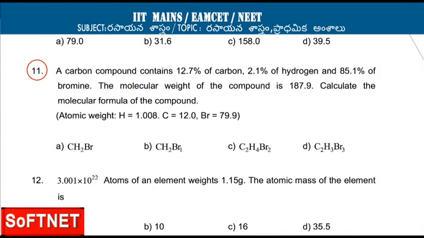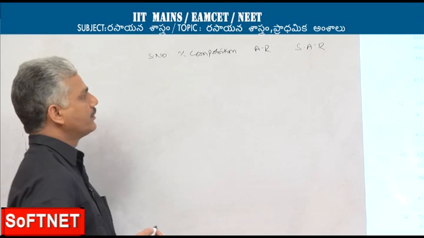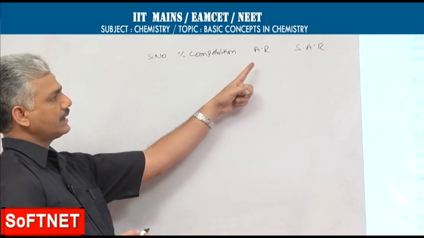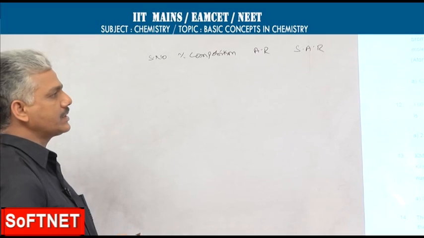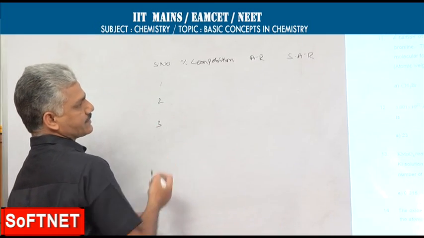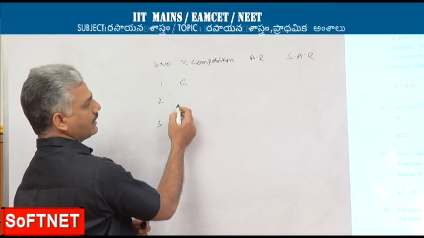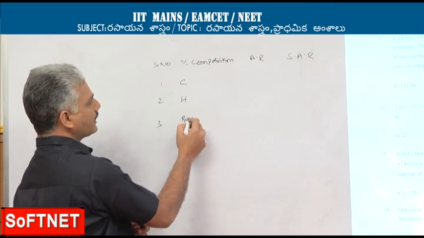A compound contains 12.7% carbon, 2.1% hydrogen and 85.1% bromine. Molecular weight of the compound is given as 187.9. We have to calculate the molecular formula of the compound. To solve this problem, first we have to find the empirical formula by following the standard format: serial number, percentage composition, atomic ratio and simple atomic ratio. The number of elements specified in the problem are 3: carbon, hydrogen and bromine.